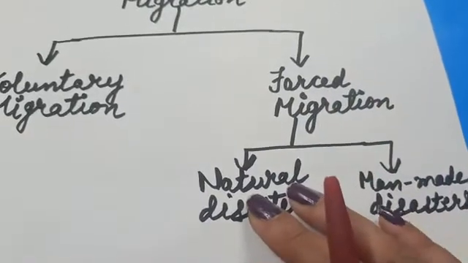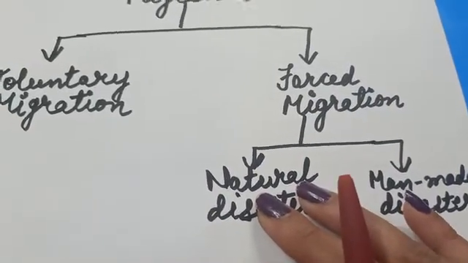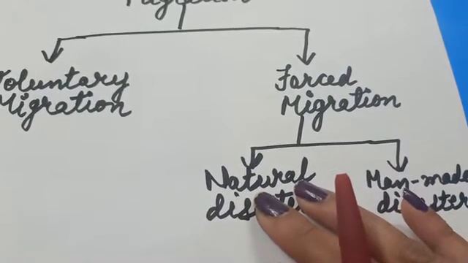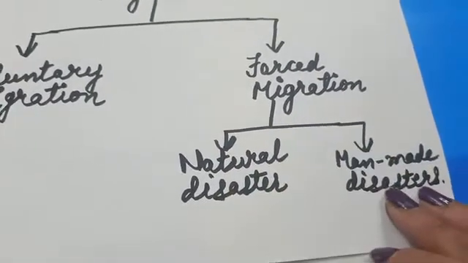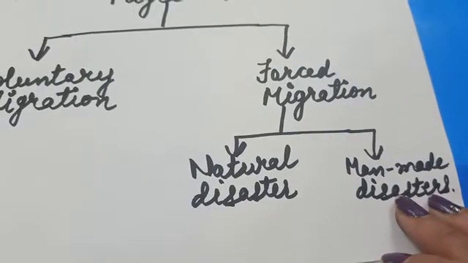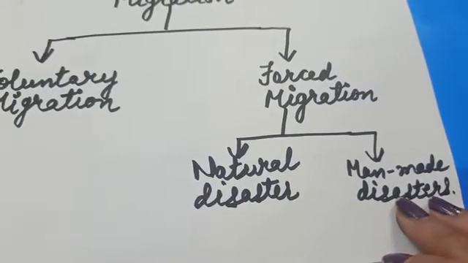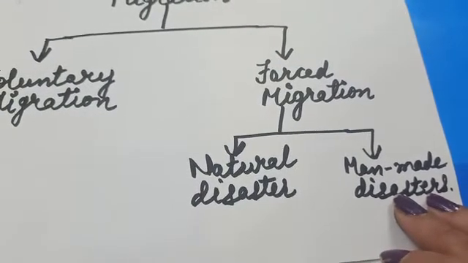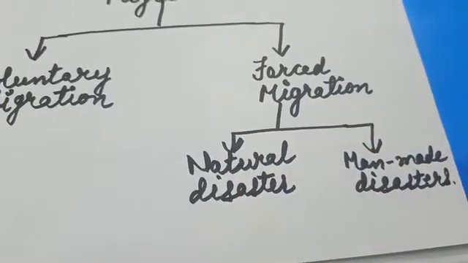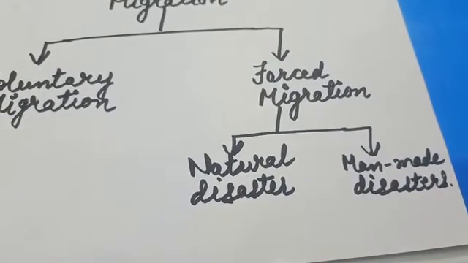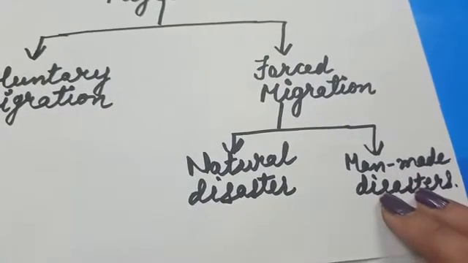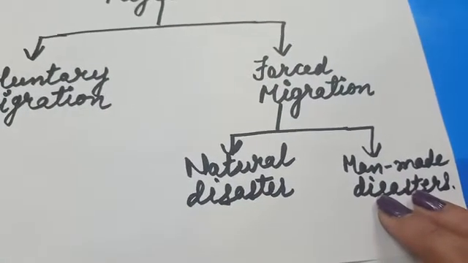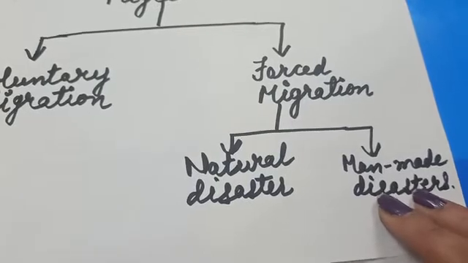And what are the examples of natural disasters? The examples of natural disasters are flood, earthquake, tsunami, and the examples of man-made disasters are fire, drought, or terrorist activities.